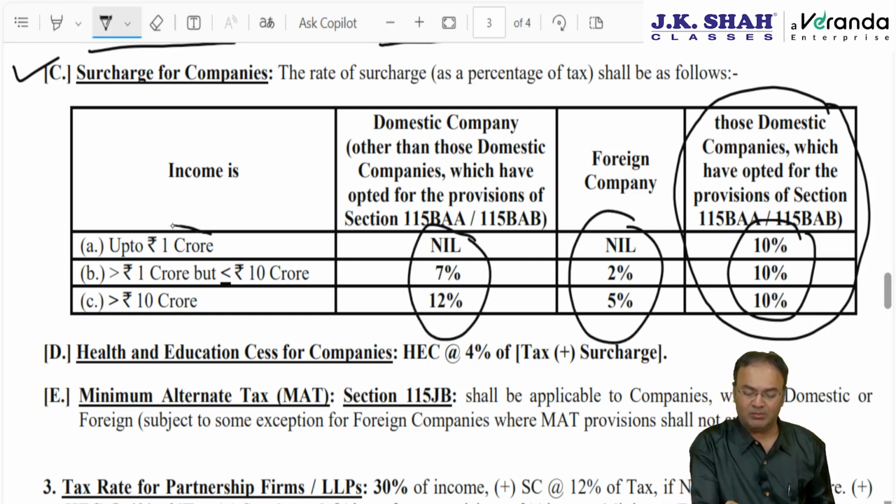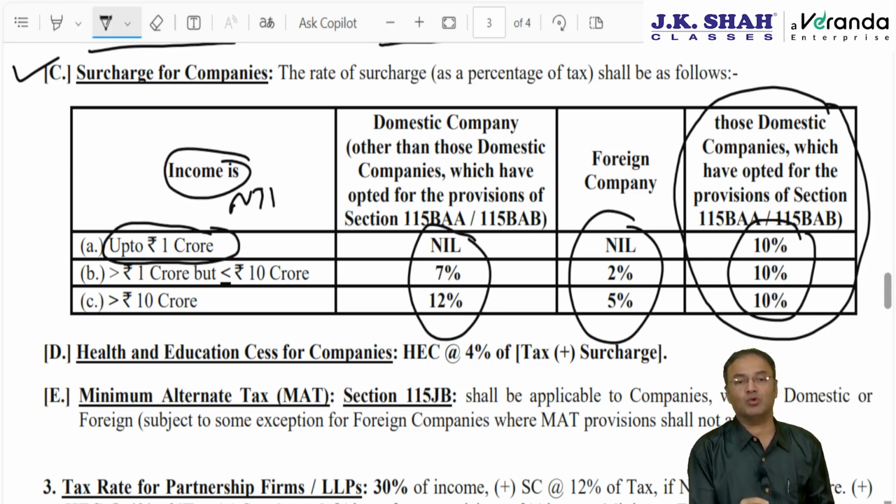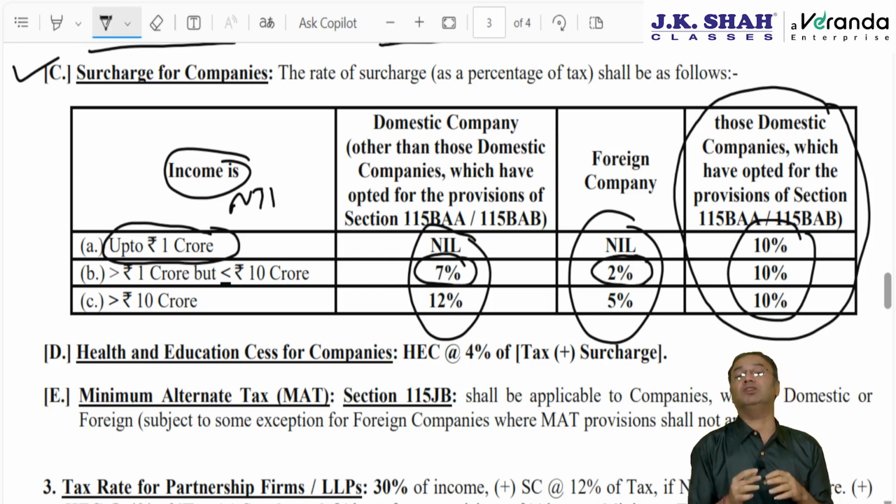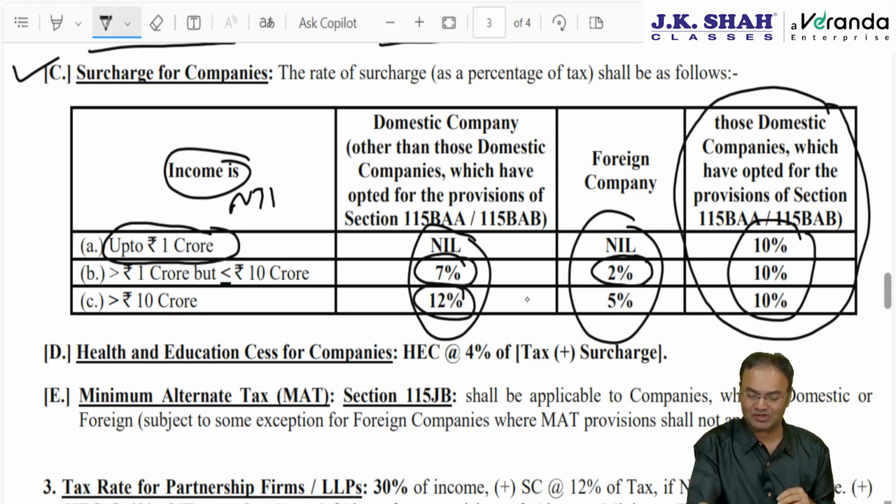If the net income is up to 1 crore, surcharge rate will be 0 for both types of company. If the net income exceeds 1 crore but up to 10 crore, then surcharge rate is 7% of tax for Indian company, and 2% of tax for foreign company. If the net income exceeds 10 crore, then surcharge rate for Indian company will be 12%, whereas for foreign company it will be 5%.